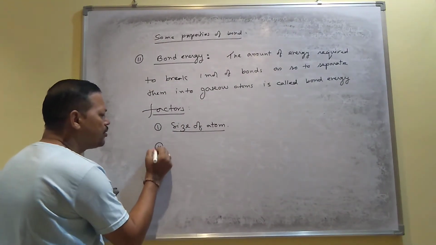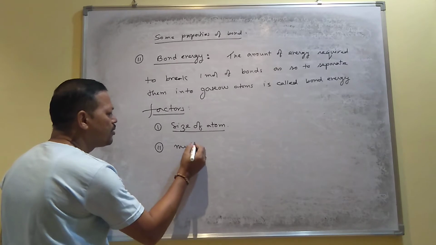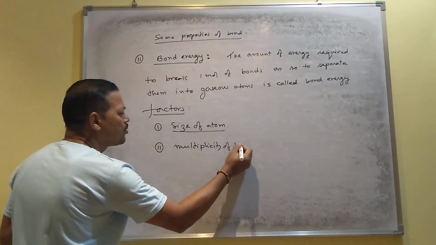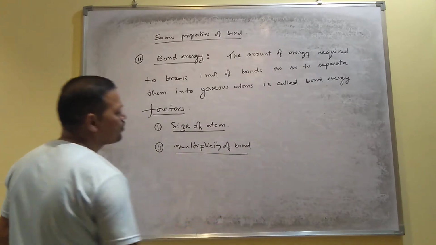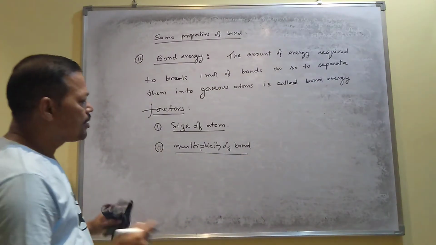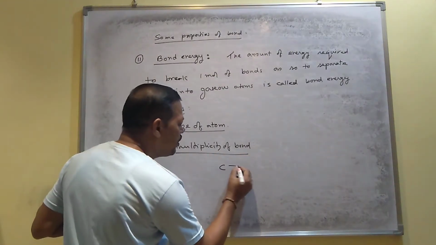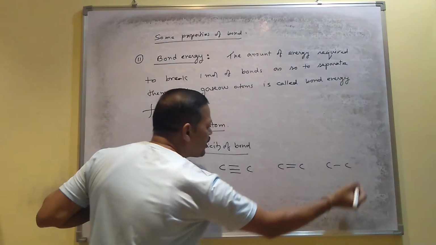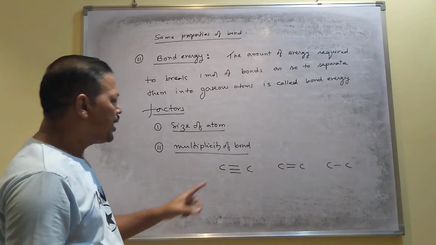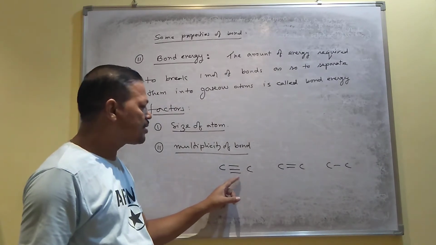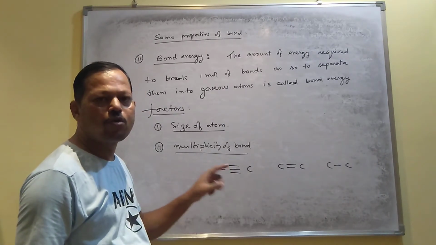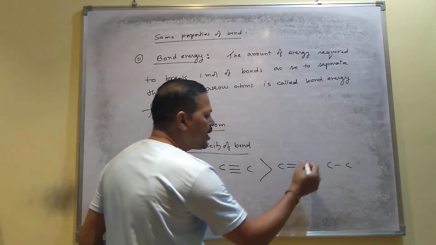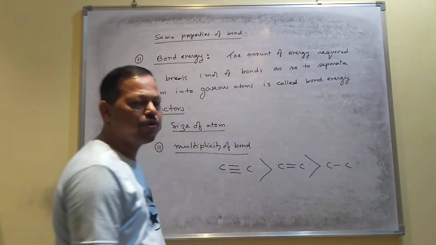Number 2 factor, it also depends on the multiplicity of bond. How does it depend? For example, carbon-carbon triple bond, carbon-carbon double bond, carbon-carbon single bond. As the bond multiplicity increases, the energy of the bond also increases. I mean, triple bond requires more energy than double bond, than single bond.